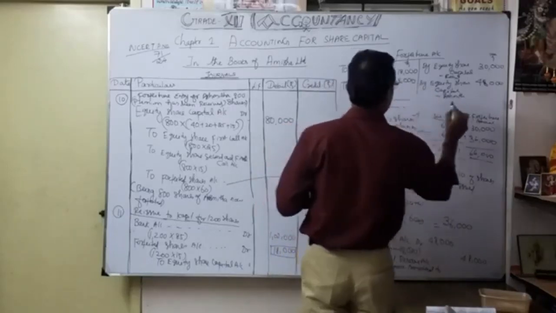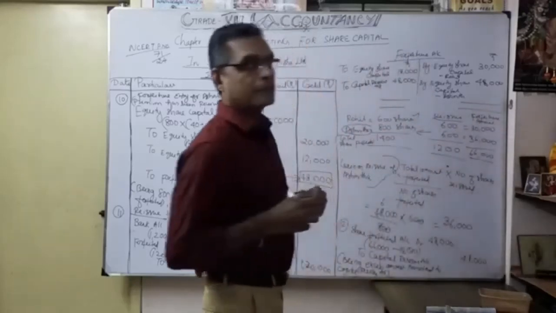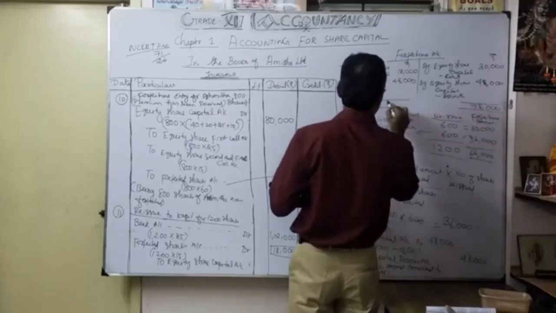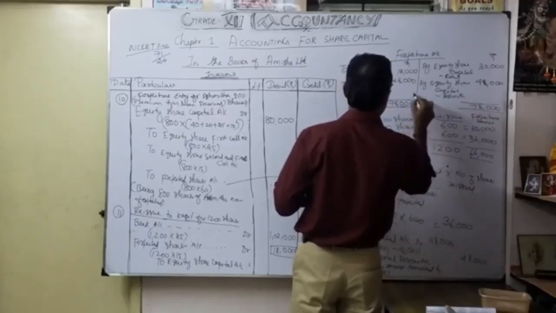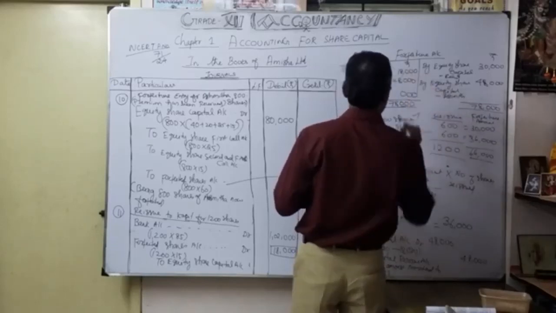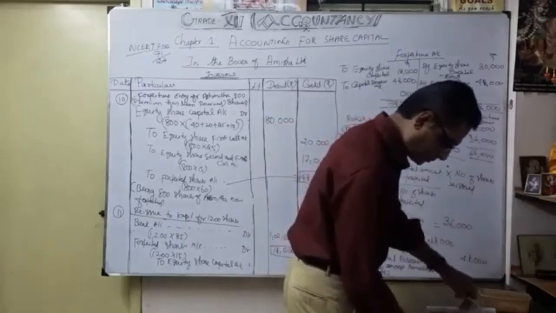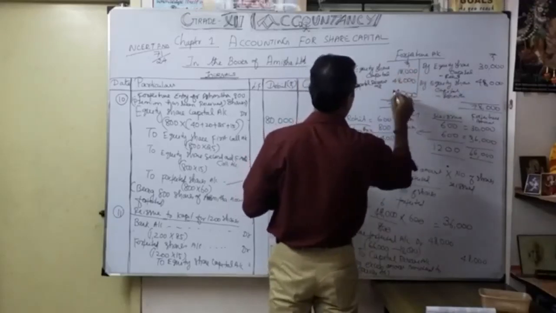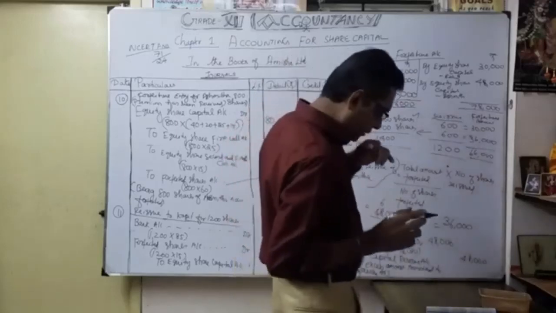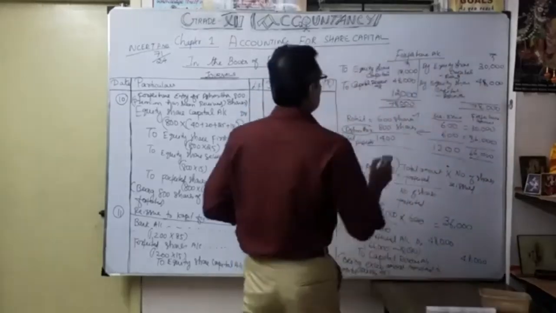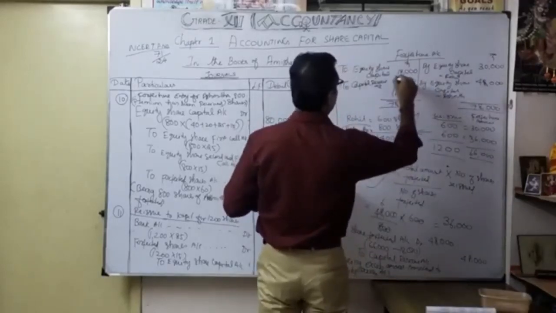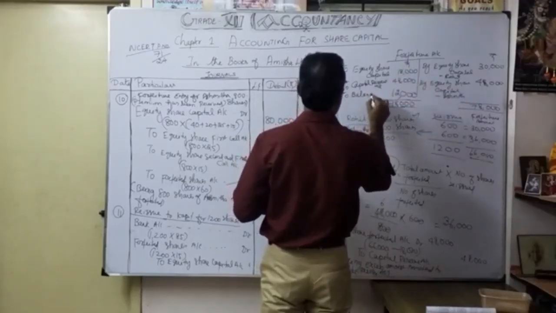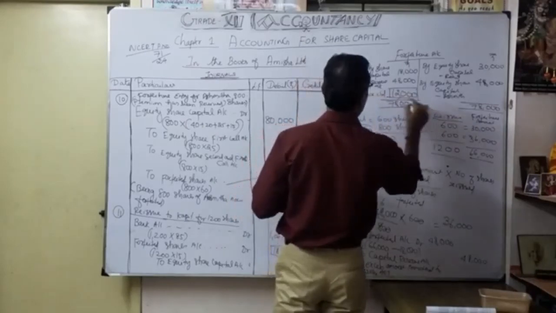So now we are going to find out the balance money available in the forfeited account. Here the total is 78,000. Balancing, 8 plus 8, 16, and so on, how much money will come? 12,000. So balance carried down. This is the money available in the forfeited account.